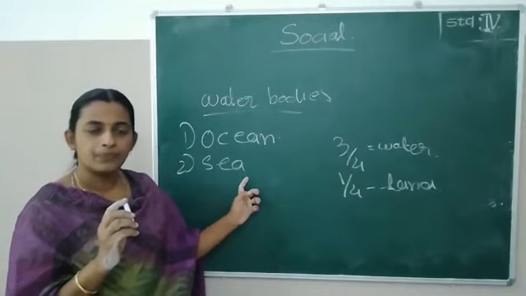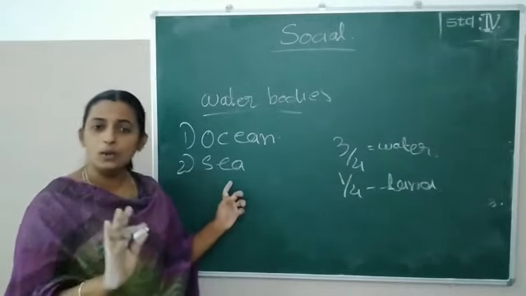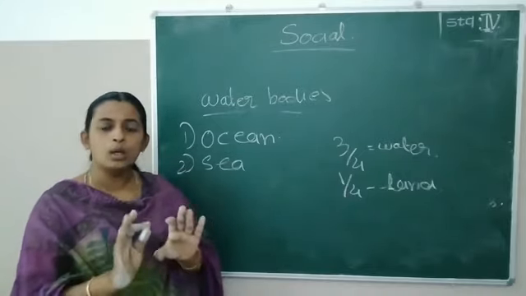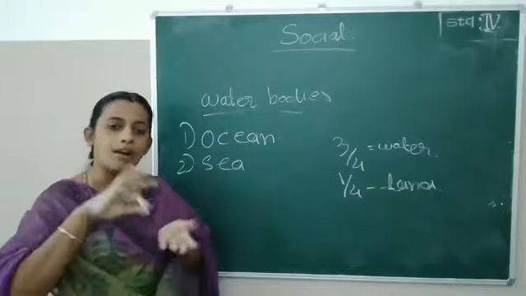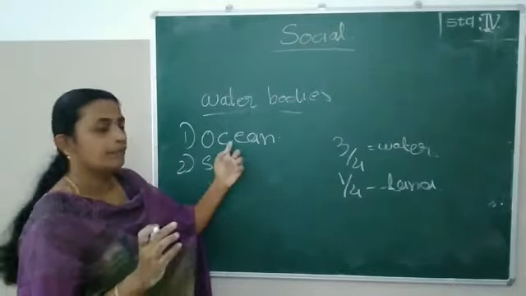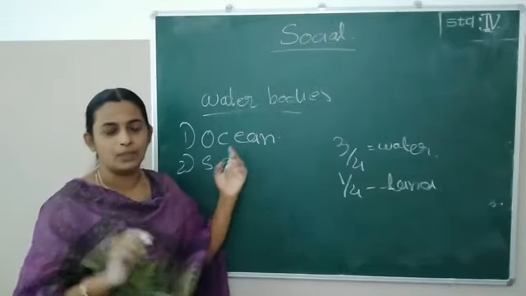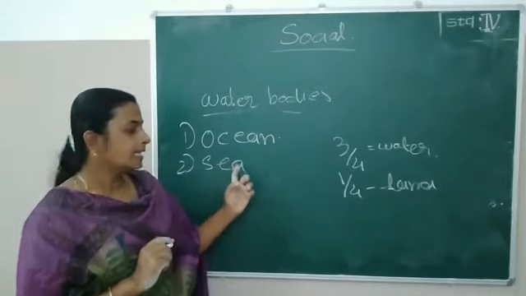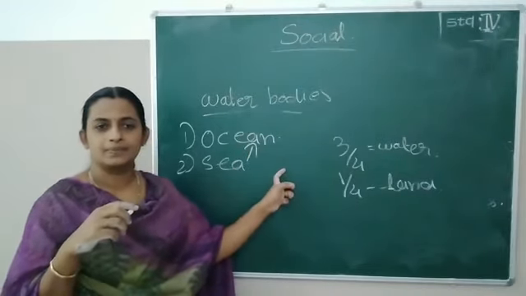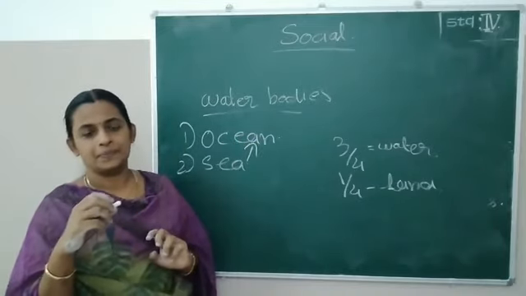We are not calling it Arabian Ocean, Arabian Sea only. Why? Sea is also a water body consisting of salt water, but it is a portion of our biggest one, ocean, like our hill and mountain. Got it? And seas are joined with ocean. Arabian Sea is joined with Indian Ocean.